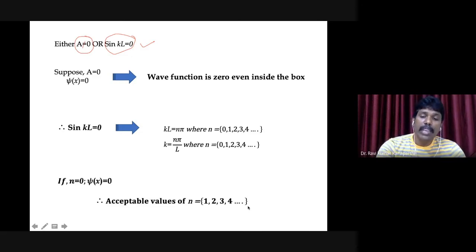So n can take values 1, 2, 3, 4 and so on. The 0 value cannot be considered because the wave function will be 0 everywhere, even in region number 2. That is why we neglect such a complication. Now we'll try to find the eigenvalues and eigenfunctions. Please recall that we made the substitution 2mE by h cross square is equal to k square in the differential equation.